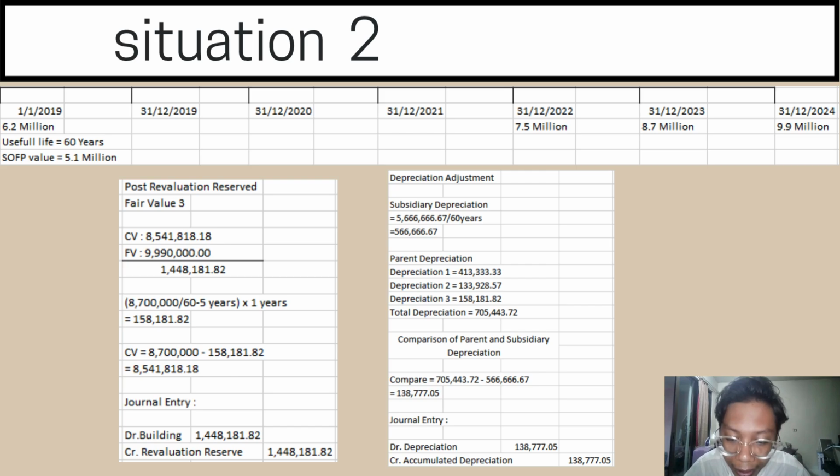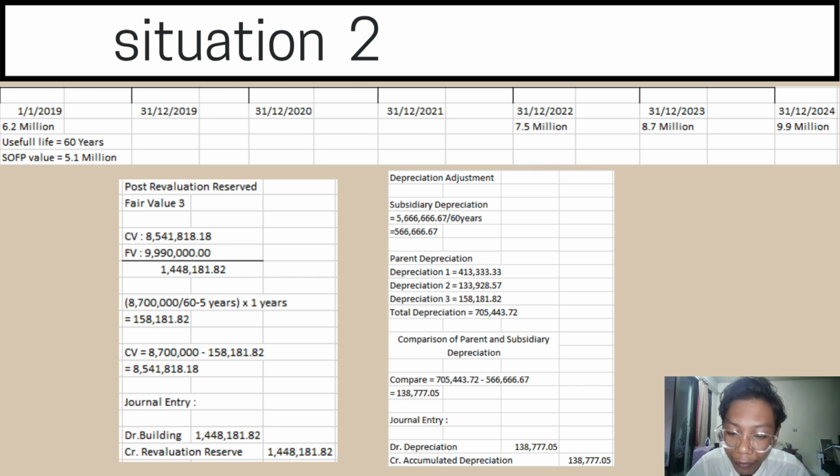So on the parent depreciation part, it is a little different, since we need to put all the depreciation we calculated before: the depreciation fair value 1, which is 413,333.33, depreciation 2, 133,928.57, and the last, depreciation 3, 158,181.82. Then we need to combine all the depreciation to get the total depreciation for the parent depreciation, which